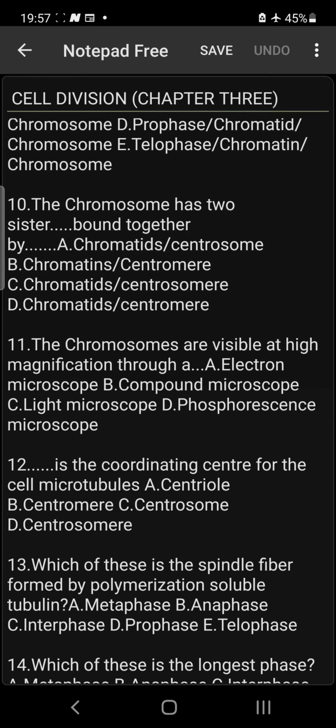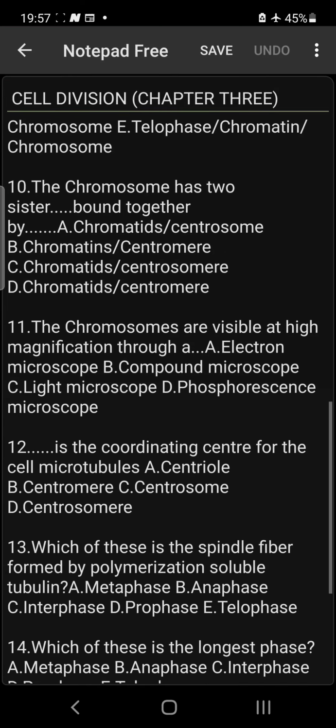Number 10, the chromosome has two sister dash bound together by dash. The chromosome has two sister chromatids bound together by the centromere. So the answer is chromatids and centromere, and that happens to be option D. Please take note of these options. They are very confusing.